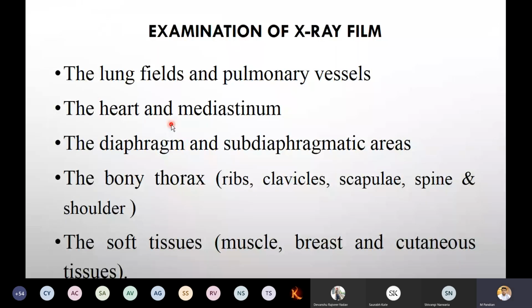Now, examination of the X-ray film. The lung fields and pulmonary vessels we want to check. The heart and mediastinum we want to check. The diaphragm and subdiaphragmatic areas we want to check. The bony thorax, that is ribs, clavicles, scapula, spine and shoulder, we want to check. The soft tissue, that is muscle, breast and cutaneous tissues, we want to examine. This is the fundamental which you have to remember.